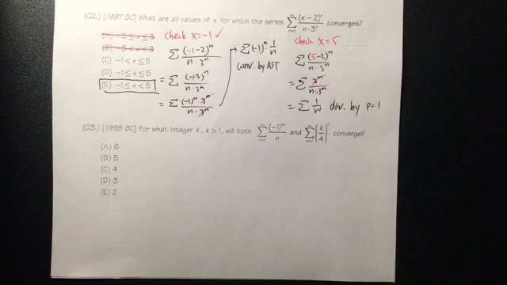Ryan, the answer is D. How come? Cool. Okay, a lot of people got the right answer. Right, k is equal to 3.